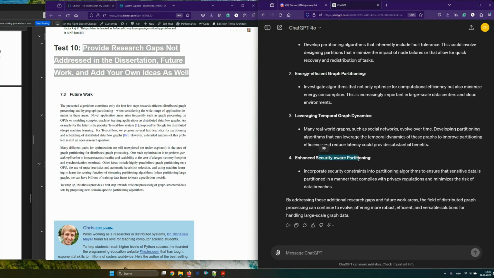Security-aware partitioning, combining it with sensitive data to comply with privacy regulations. Oh my goodness, this is a great research idea. Yes, I see it. I see it very clearly. Because if you partition huge graphs like social networks, you partition the data to multiple machines. Some of the data needs to reside in European data centers, whereas some of the data needs to reside on, say, US data centers. So we need to do the partitioning based on regulation as well.